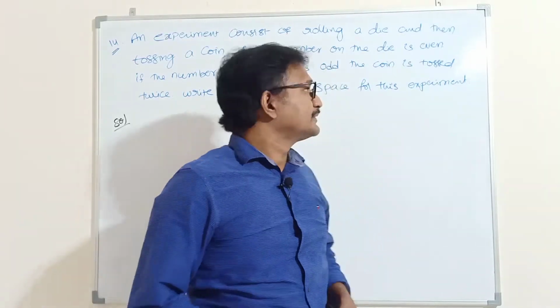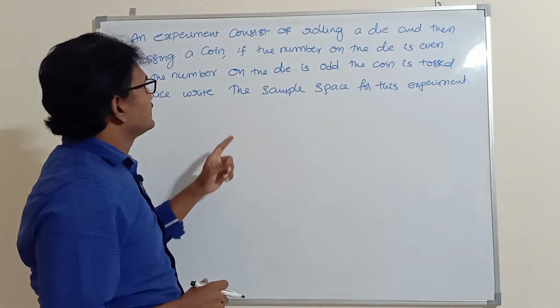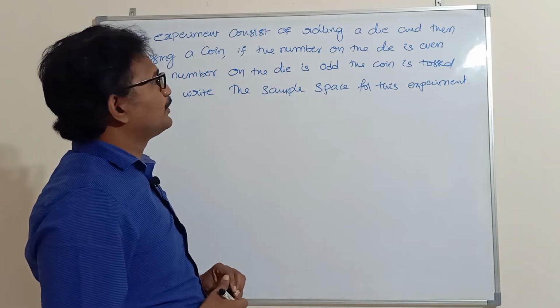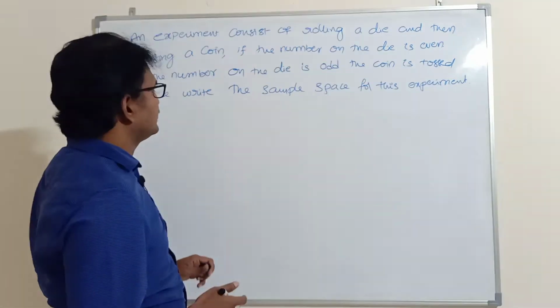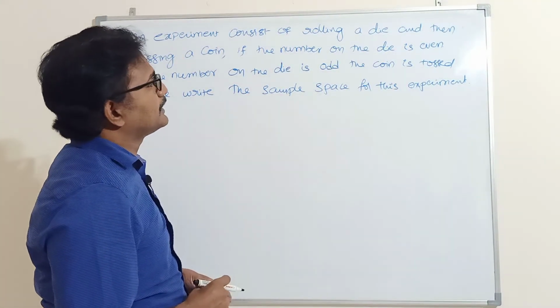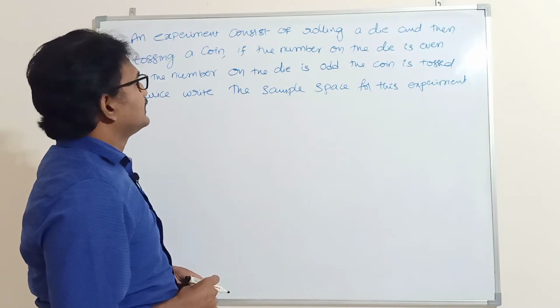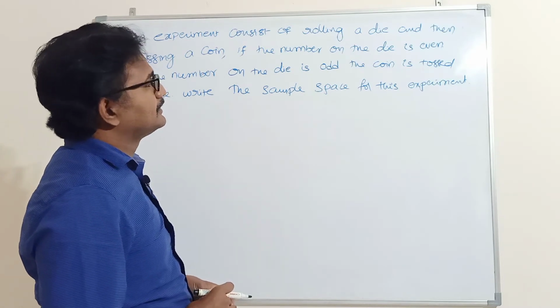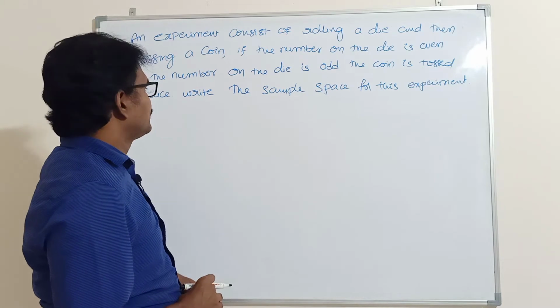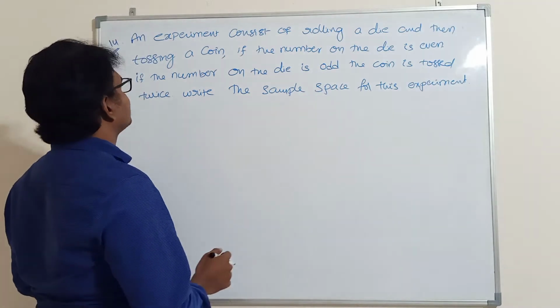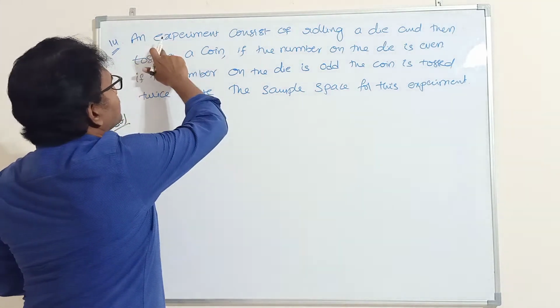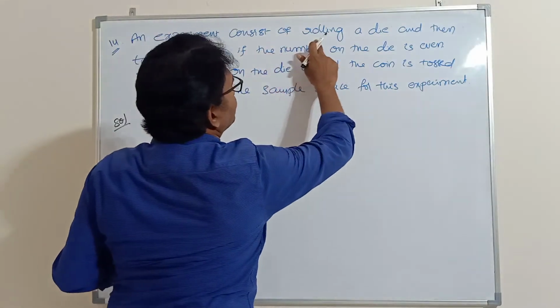Next, problem number 14. An experiment consists of rolling a die and then tossing a coin if the number on the die is even. If the number on the die is odd, the coin is tossed twice. Write the sample space for this experiment. Read line by line. First, an experiment consists of rolling a die.